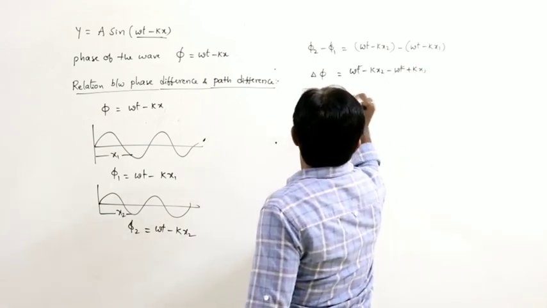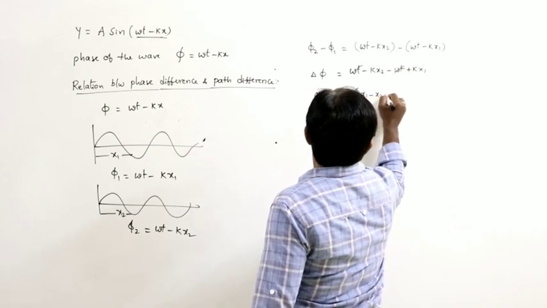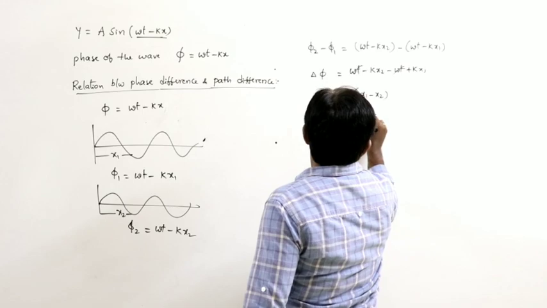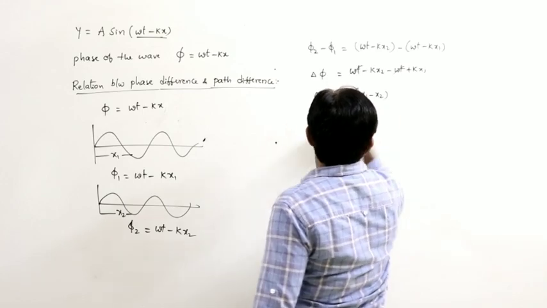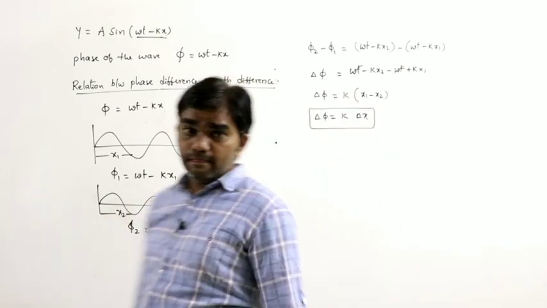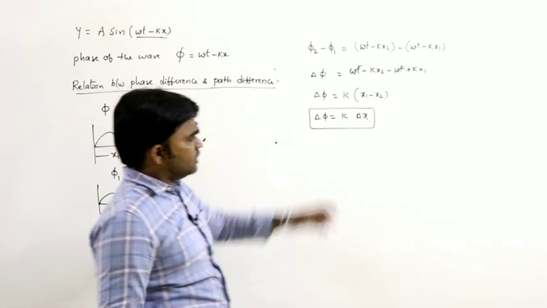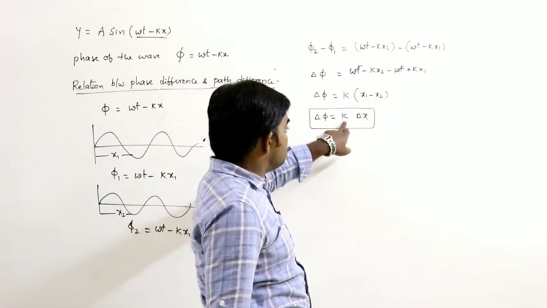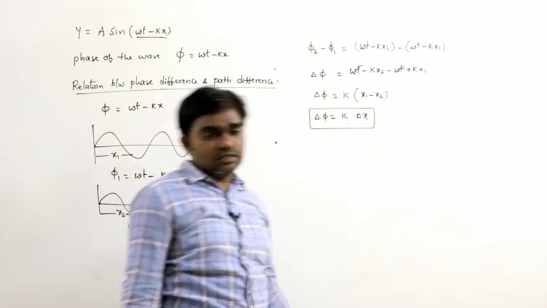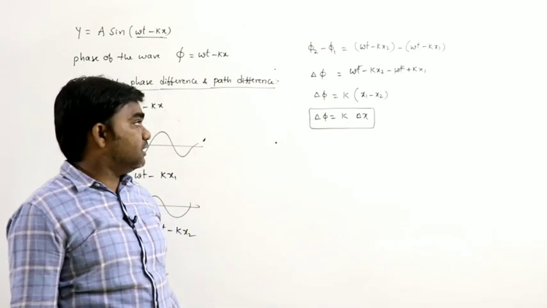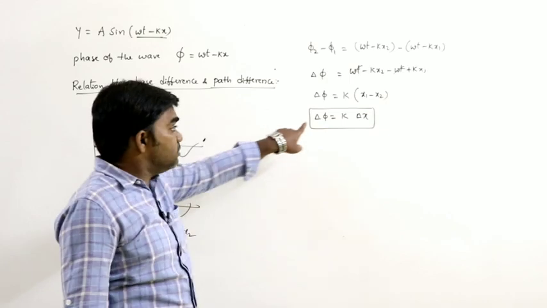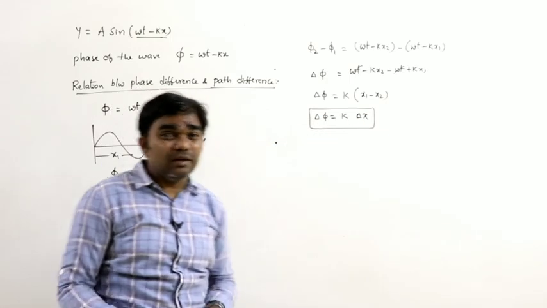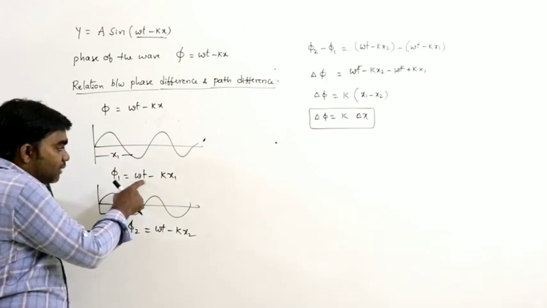Delta phi is equal to k into x1 minus x2, that is, k into x2 minus x1, which can be written as delta x. So delta phi is equal to k into delta x. This is the relation between the phase difference and path difference. Delta x is the path difference in the same time interval.